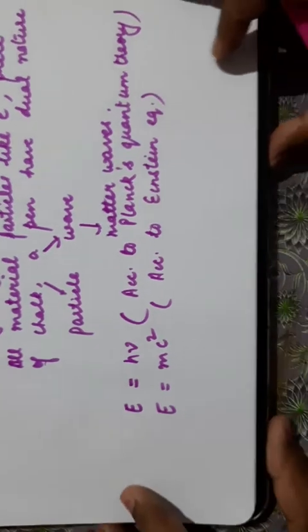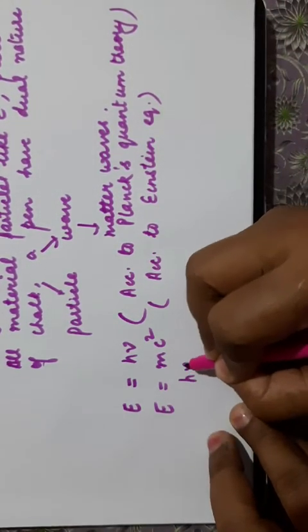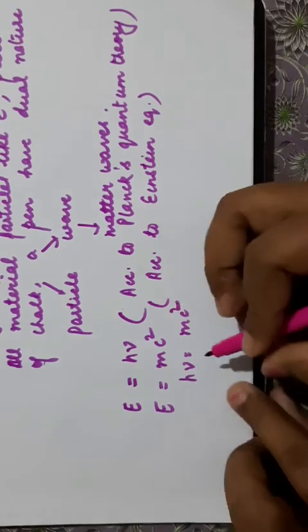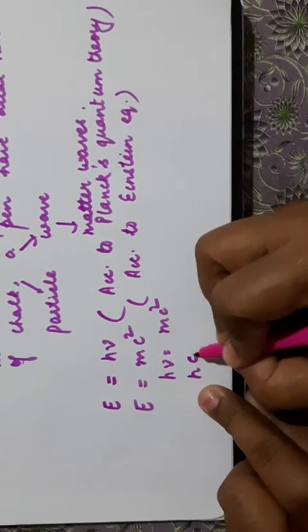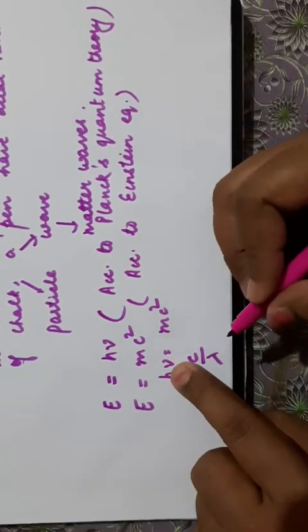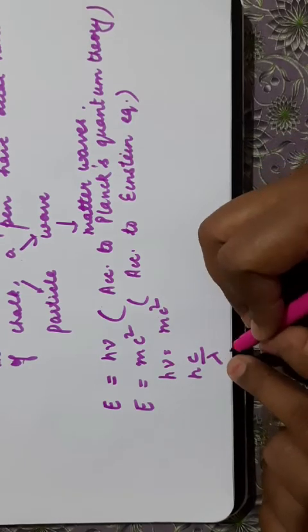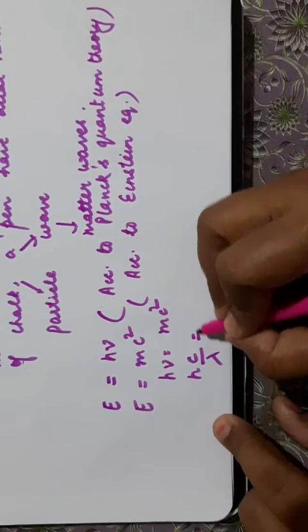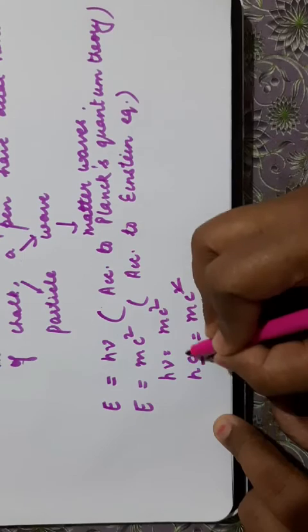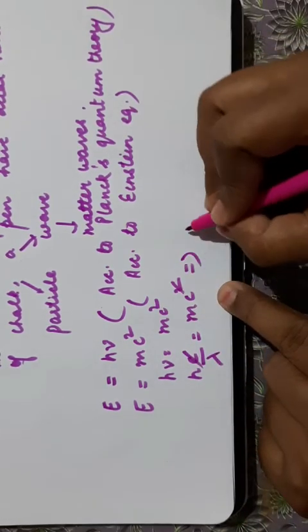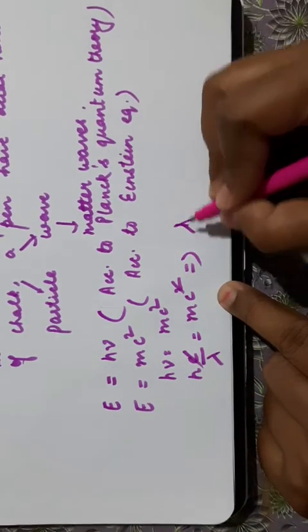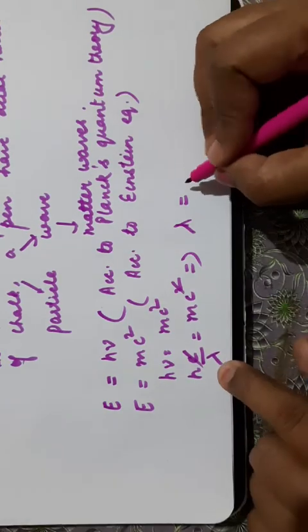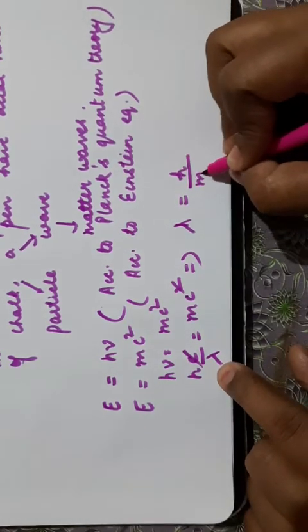Both are energy, so we can equate them. So h nu is equal to mc square. Nu can be written as c upon lambda, so h c upon lambda is equal to mc square. C will get cancelled, and you get lambda is equal to h upon mc.